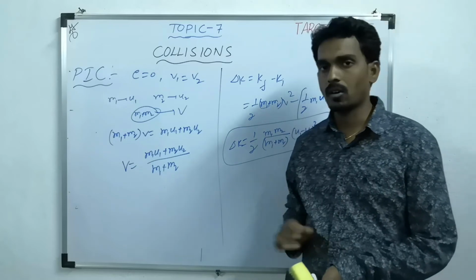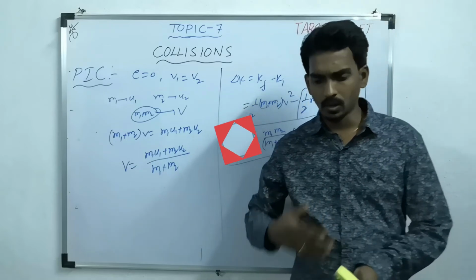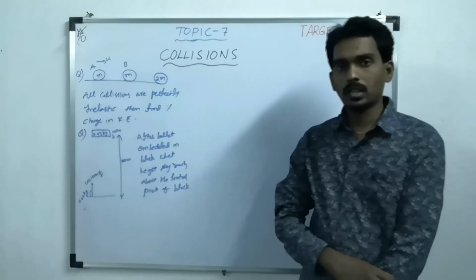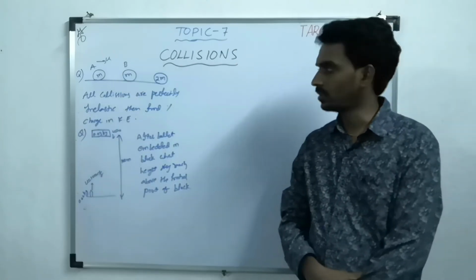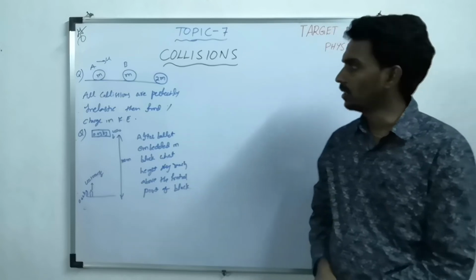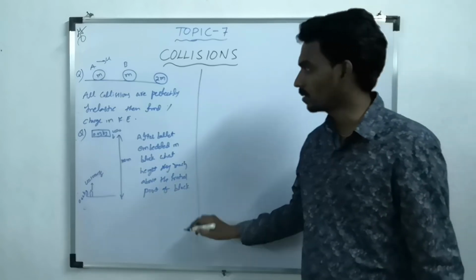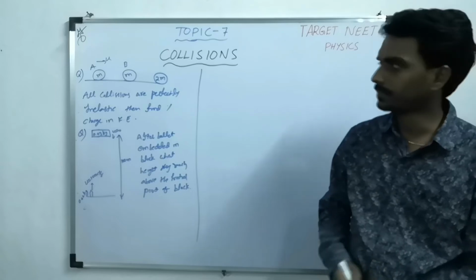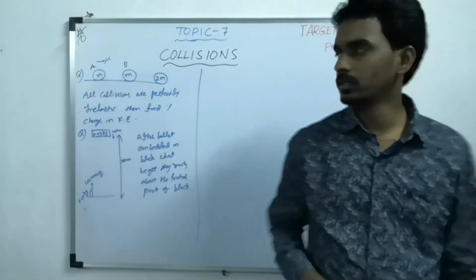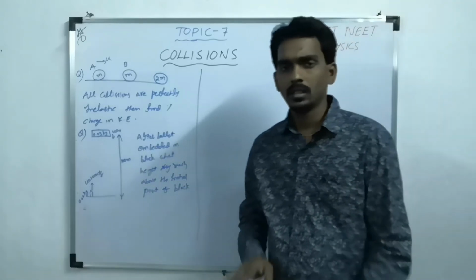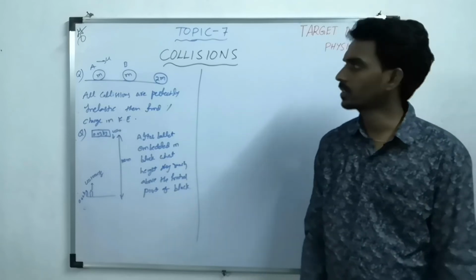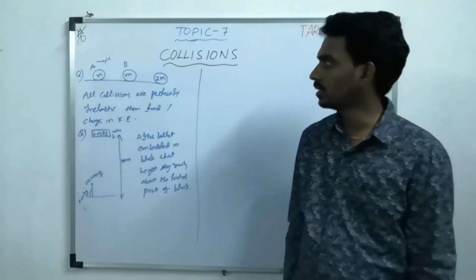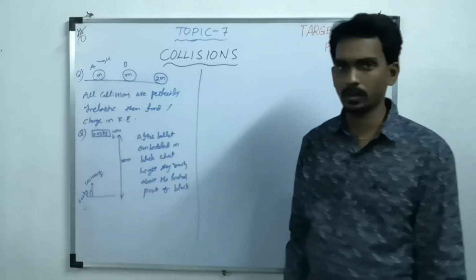So this is all about collisions, and I hope you understand. A few questions which have been given in previous entrances, and one of the logical and important models. So consider here the very first question. There are three bodies. Let's take three spheres. They are just sliding. Now all collisions are perfectly inelastic and masses are given m, m, 2m.